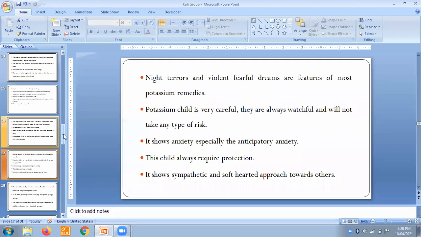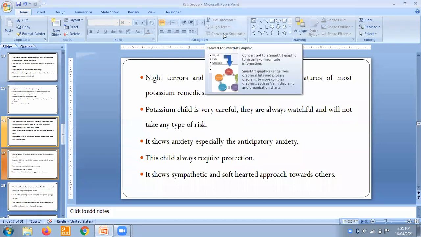The potassium child is very careful, always watchful and will not take any type of risk. These children are really very cowardly, but very careful. They will not take any risk very easily. They are always watchful. If things are going to harm them, they will never ever touch them. Such a child is very careful, very watchful, and will not take any type of risk. It shows anxiety, especially anticipatory anxiety.